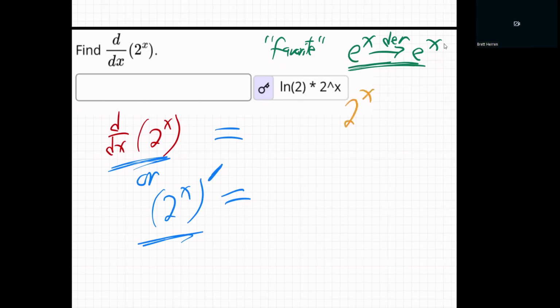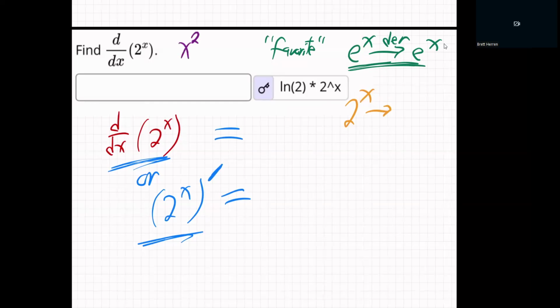If you have any other number, like say 2 to the x, now notice, by the way, these are very similar, right? They both have x in the power, and they both have a number in the base. So their derivative answers should be kind of the same, right? By the way, they're not. I think it'd be helpful at this point to say what they're not.